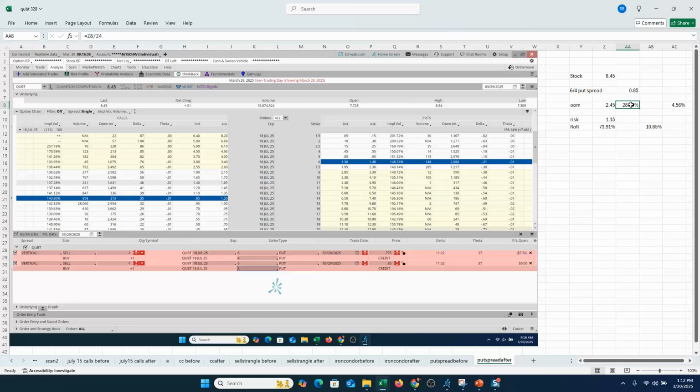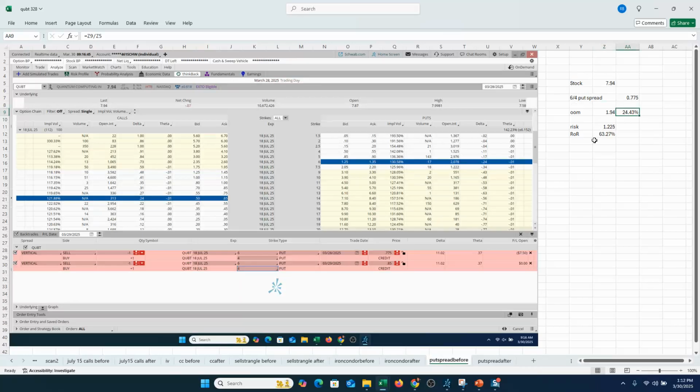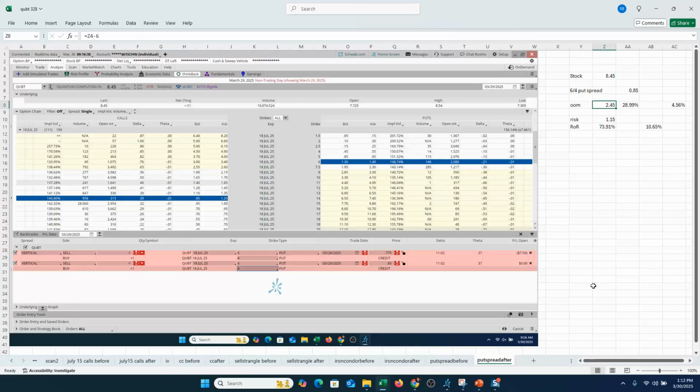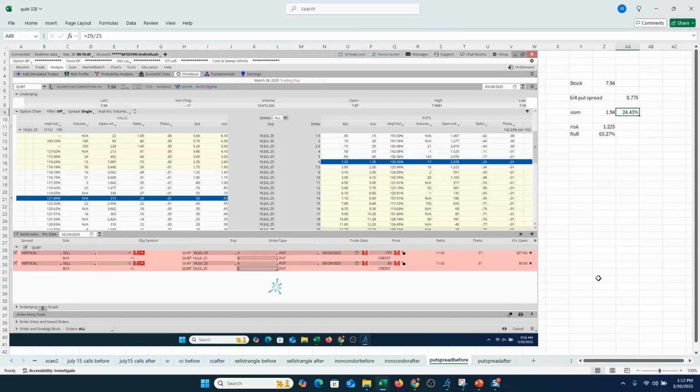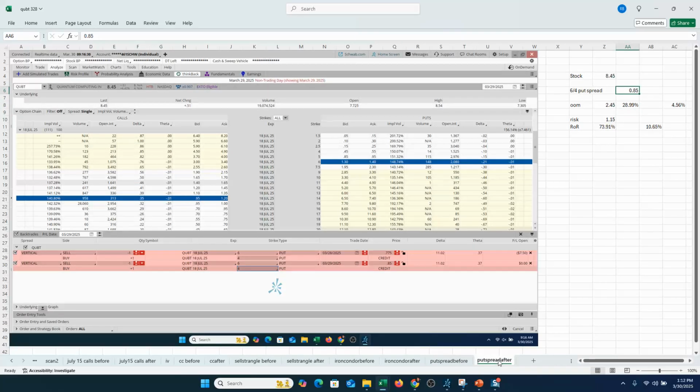So you got a bigger cushion. That spread is now out of the money by almost 29%, almost 2.5 points out of the money. The day before it was less than 2 points out of the money, or less than 25% out of the money. So you got a bigger cushion, but you also got a bigger credit on the trade. You got 85 cents. The day before you got under 80 cents on the trade. So bigger cushion, bigger credit. That adds up to a bigger return on risk.